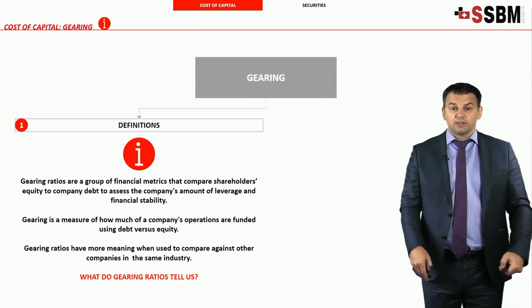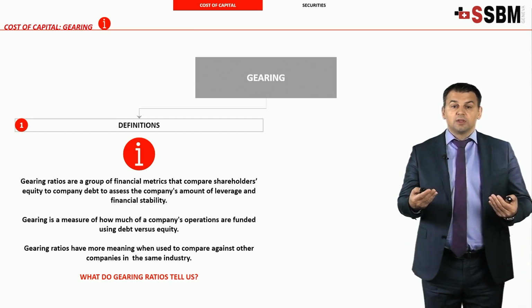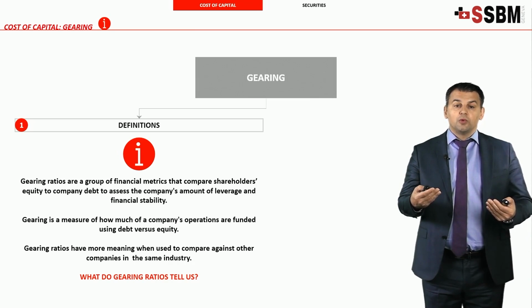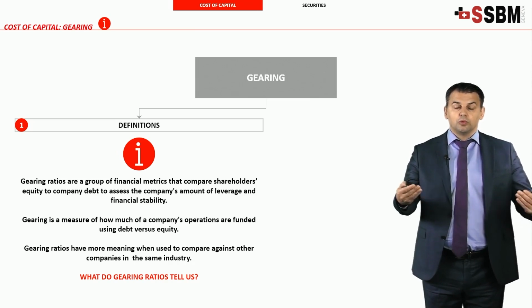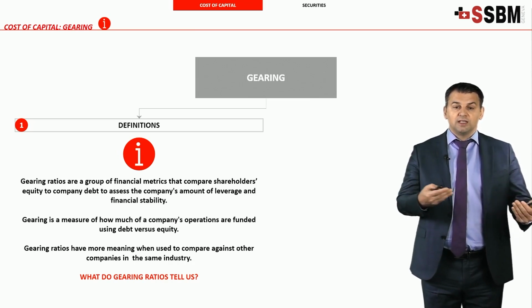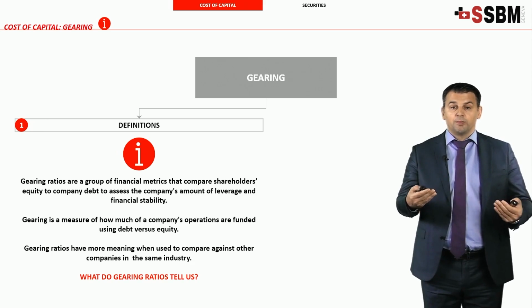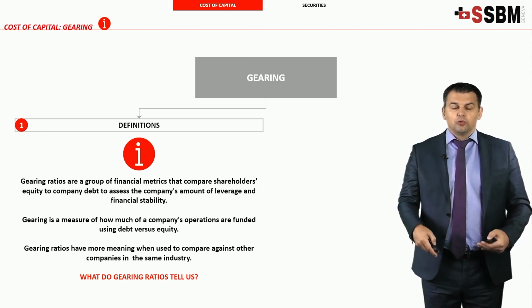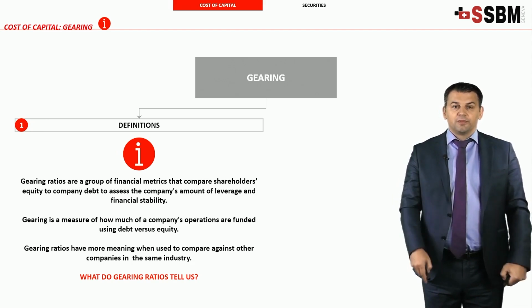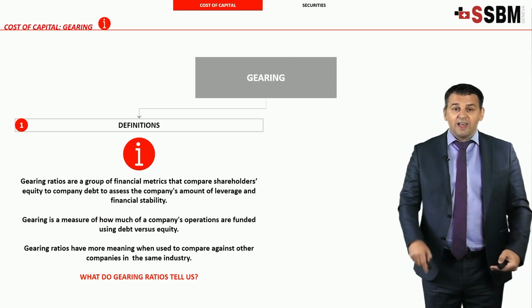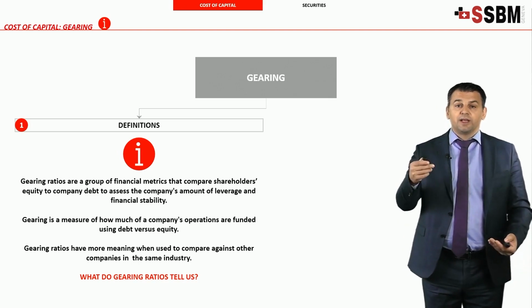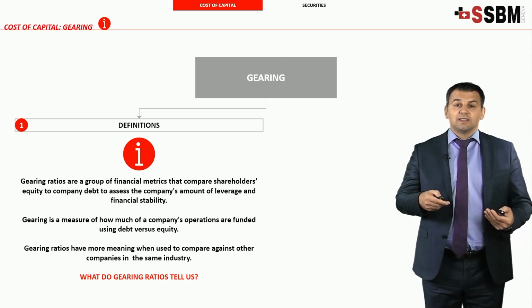Gearing ratios, in simple words, have more meaning when you use them to compare your company against some competitors or the companies of your industry. So what do gearing ratios basically tell us? To make it very simple, a gearing ratio higher than 50% is typically considered highly levered or geared.